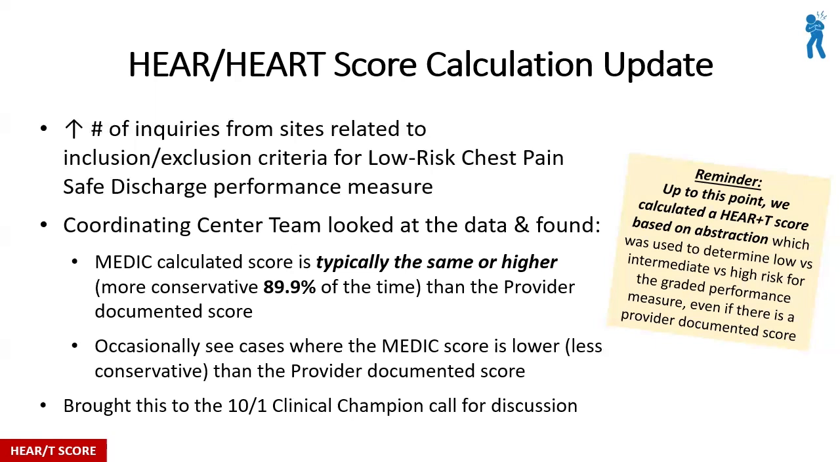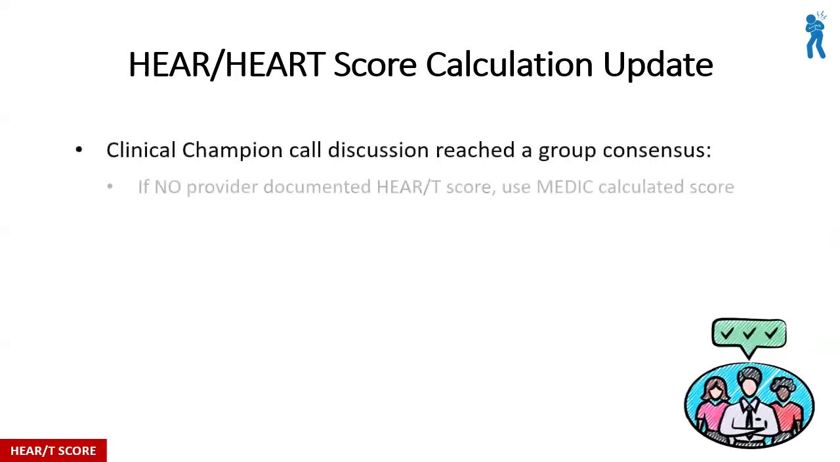So a provider potentially admits that patient thinking they're intermediate risk, and they come into our measure because we calculated a risk score of 3. That happens very, very rarely, again, but we recognize that when the numbers are low, because this is a sampled measure and our targets are high, one or two cases can make a difference in a site's ability to meet that performance metric. So we've talked with our sites, we've talked with the clinical champions, and we came up with an intermediary solution that we'll talk about.